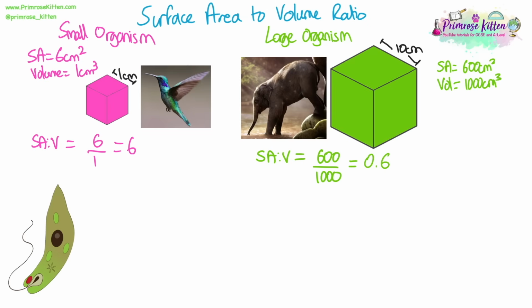So compared to its volume, the distance between its volume and all of its outer edges is longer. This means diffusion from the very inside of that organism to the very outside of that organism would be very slow because the distance is very long. So we can't just rely on substances diffusing from the outside into all of the cells in the body if we are a larger organism.